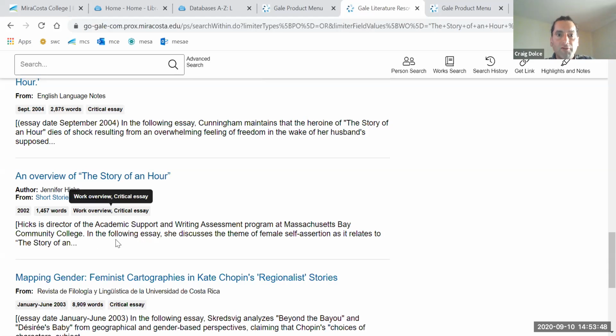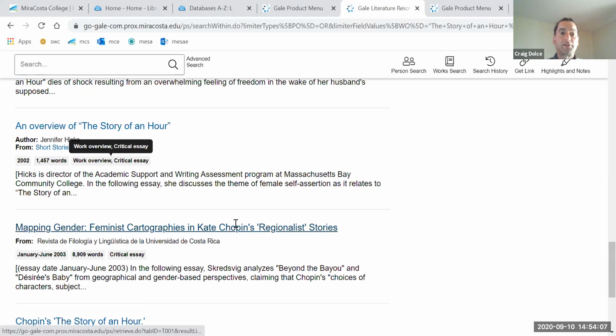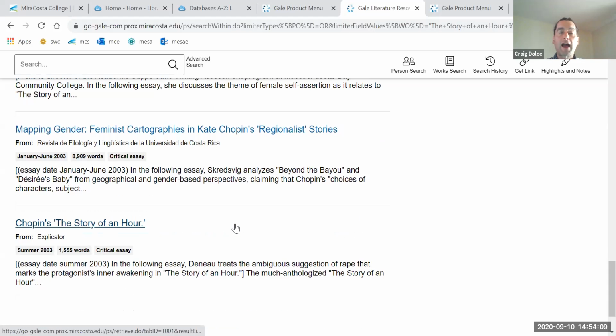Jennifer Hicks. In the following essay, she discusses the theme of female self-assertion. Again, when other people write about literature, they also focus on the elements of fiction, just like you're going to do. So you can bring in critics to support your ideas. You can disagree with the critics in a respectful manner, engage in dialectical thinking. Again, it's up to you how you want to shape your academic argument.